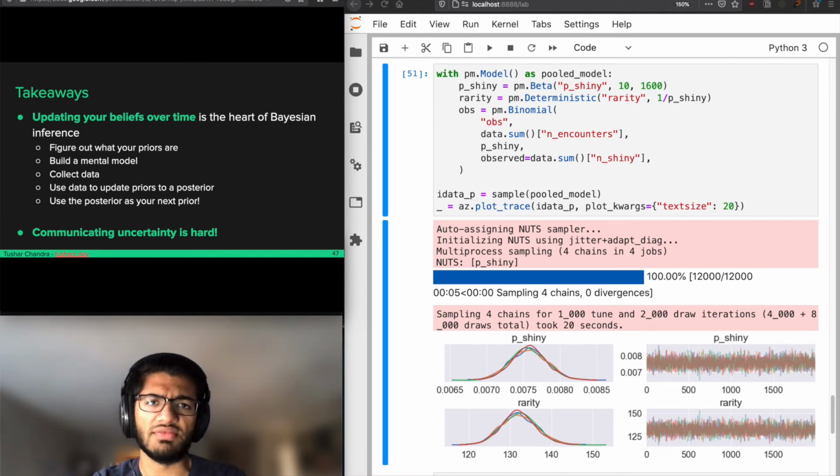I think this is one of the reasons that Bayesian inference is often seen as kind of inaccessible to beginners, because it's really difficult to talk about uncertainty in this way. It's really difficult to admit that you don't know something for sure, and a lot of institutions and a lot of people in society don't really reward this kind of uncertainty. But ultimately, it's more truthful and it's more accurate than anything else that we're able to do. Talking about uncertainty in this way, saying that the shiny rate is between 1 in 120 and 1 in 140, is still useful, and it can help us to level set our expectations and make better decisions about whatever it is we're interested in.